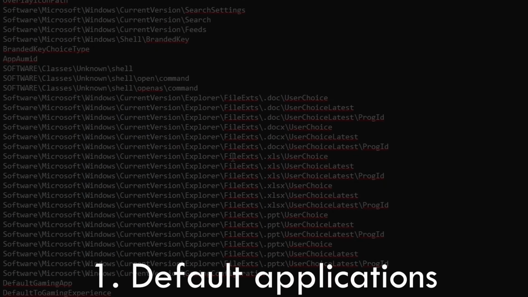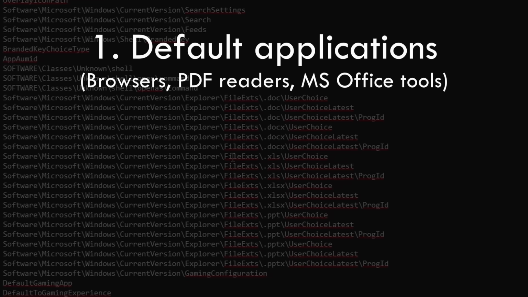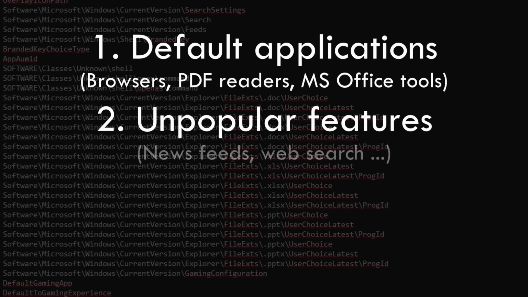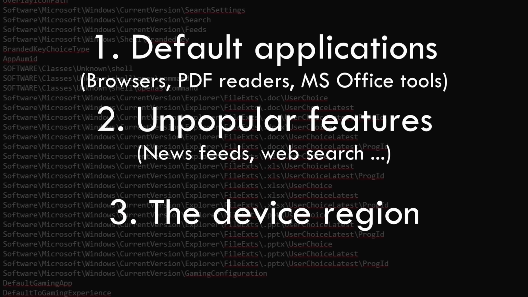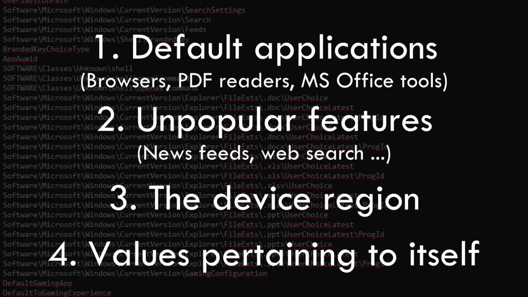1. Default applications, though limited to paths affecting browsers, PDF readers, and Microsoft Office tools. 2. Windows features that most people disable, like news feeds or web search, likely in an attempt to curb third-party tools from just disabling them. 3. The device region, so you can pretend to be in another region. And finally, 4. Values pertaining to itself that affect its own operation.